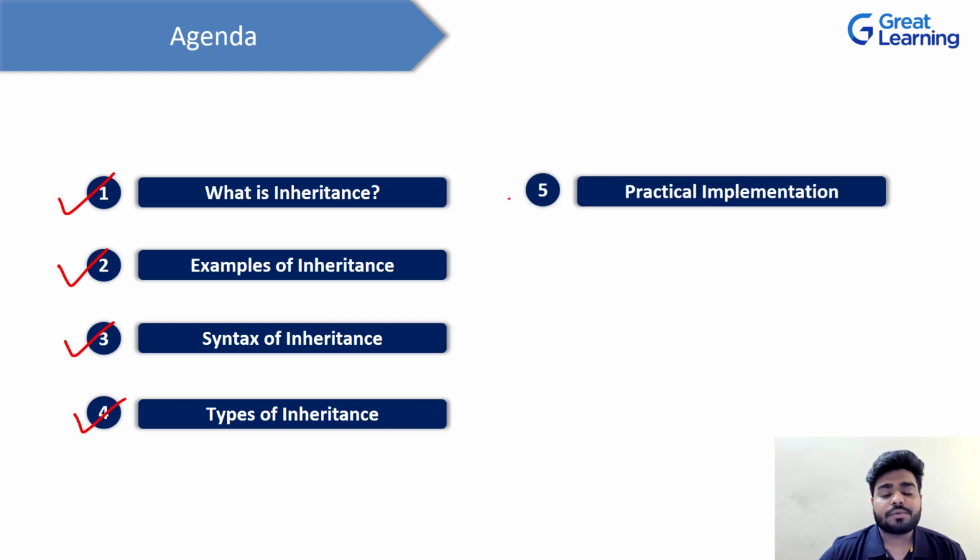And the next topic, we'll see a practical implementation. Obviously, the last four topics we are going to do the theoretical knowledge, right? But in this one, we are going to understand the practical implementation. That means we are going to go to the Eclipse and we are going to do some programs, some use cases I will show you where inheritance behaves very abnormally, right? So those things we are going to see in this particular topic.